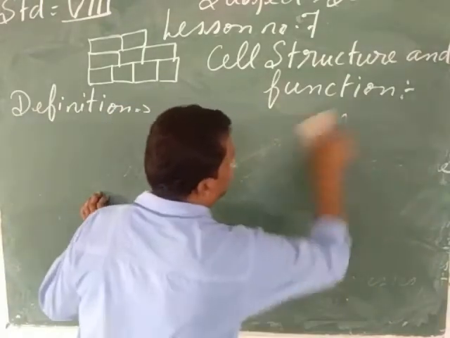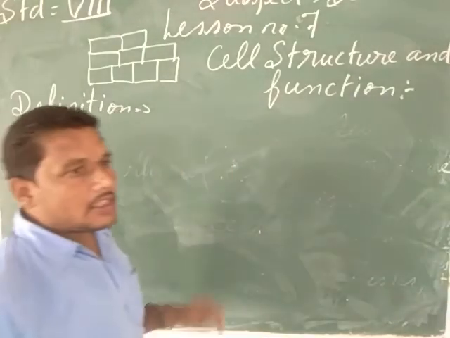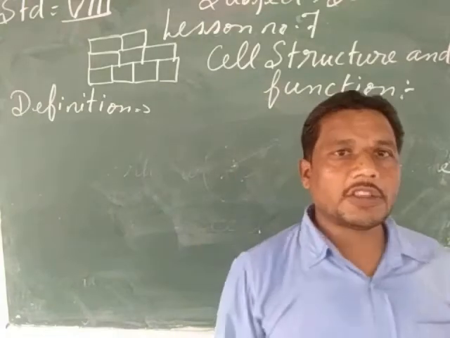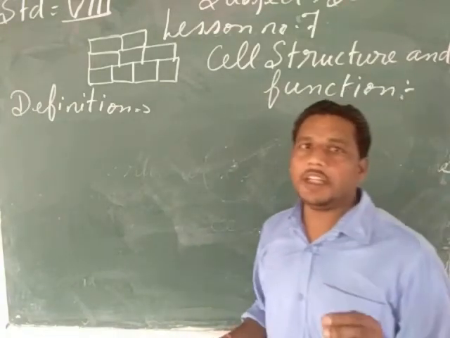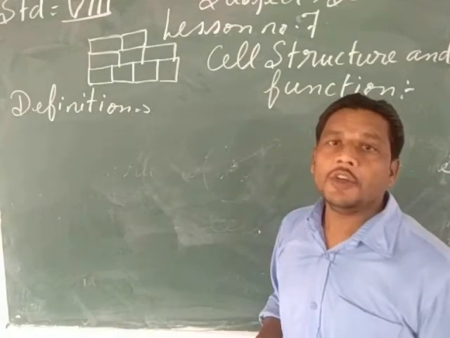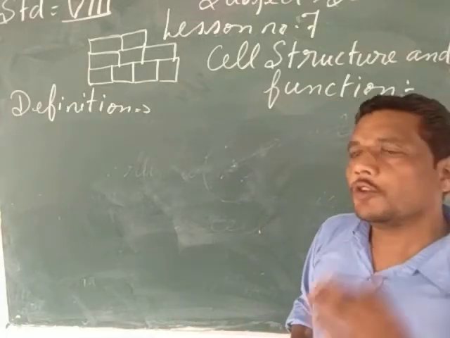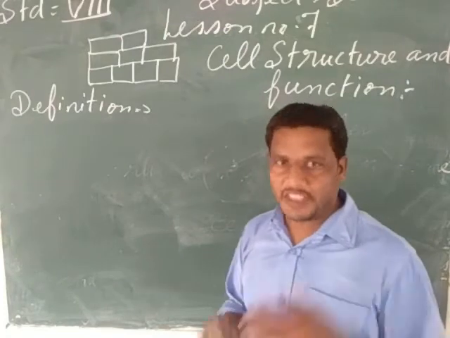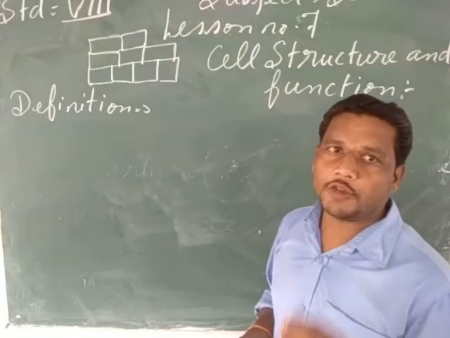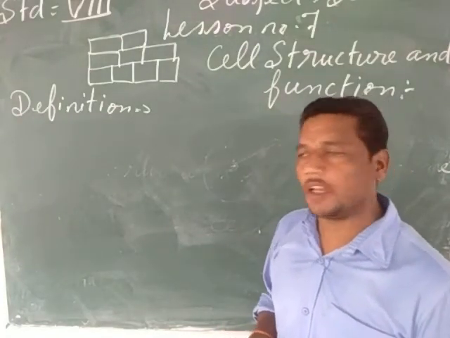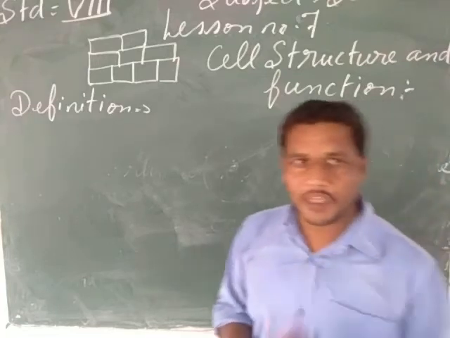Now after that this question comes, my child. This cell is so small that we cannot see it with our naked eye. We can see the cell only with the help of an instrument called the microscope. So suppose you want to see the structure of the cell, then you need the microscope. Without the microscope you cannot see the cell. But my child, science is the case of the exceptions.